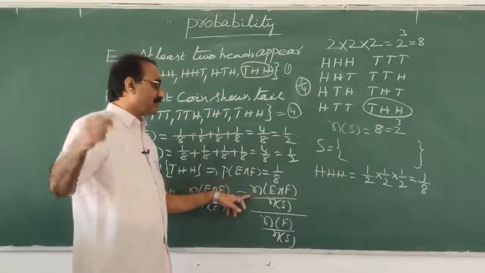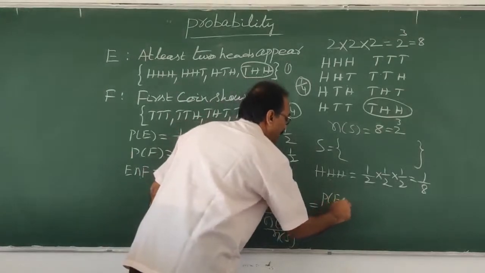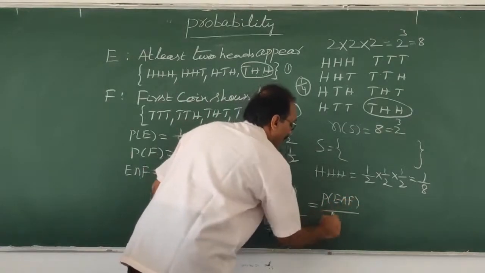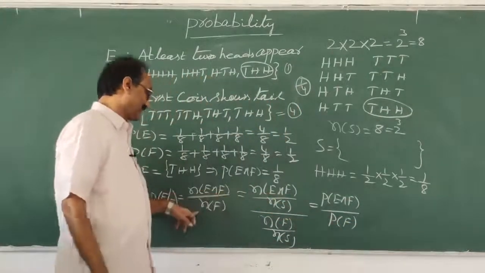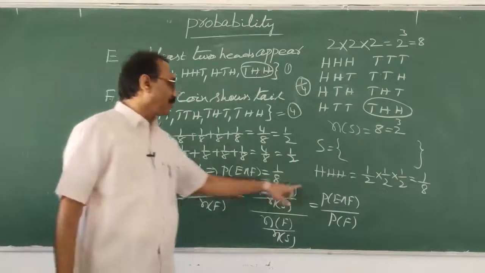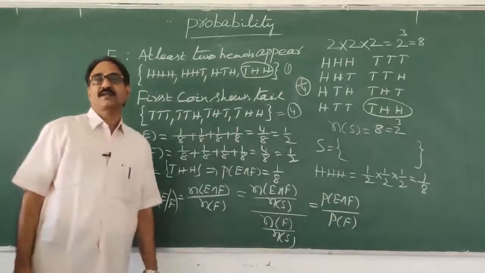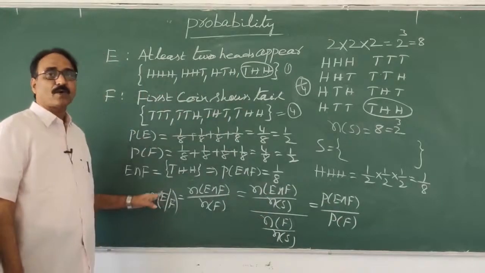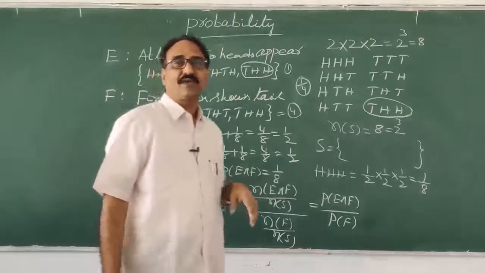So according to the definition, it reduces to probability of E intersection F by probability of F. Finally, P of E intersection F by P of F is the conditional probability. We read it as probability of E given F.